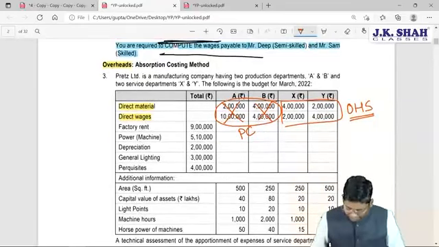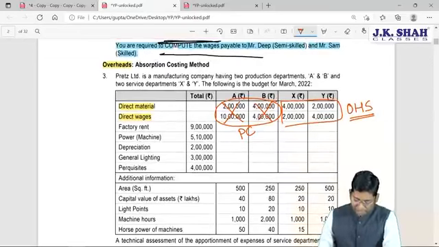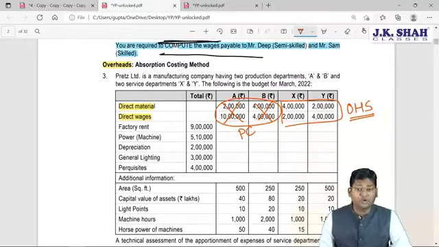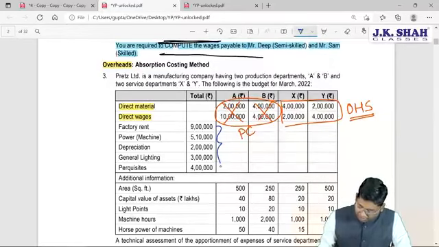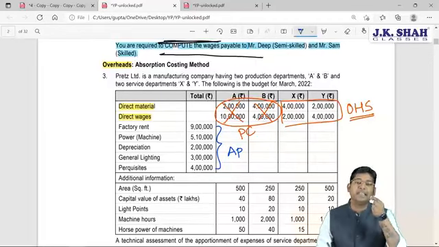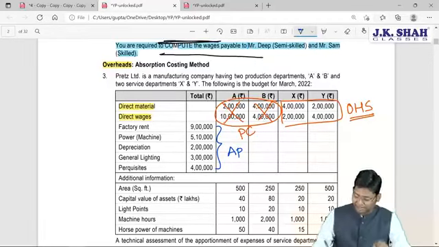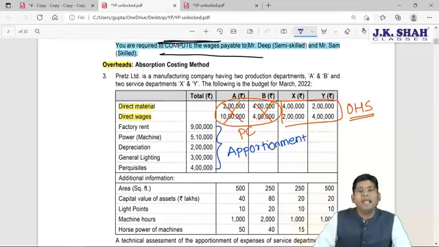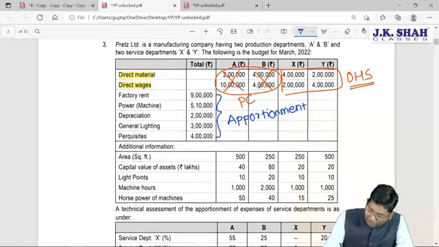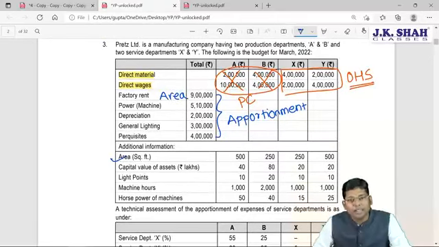So, this is the data given. Factory rent, power, depreciation, general lighting and perquisites: total amounts are given, but the total amounts are not further bifurcated among departments. When any overhead is given as a common expense, the step which comes is called apportionment of overhead by considering the most appropriate basis. As far as factory rent is concerned, it should always be divided by taking the area ratio.